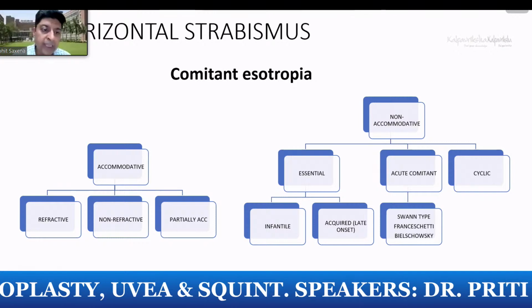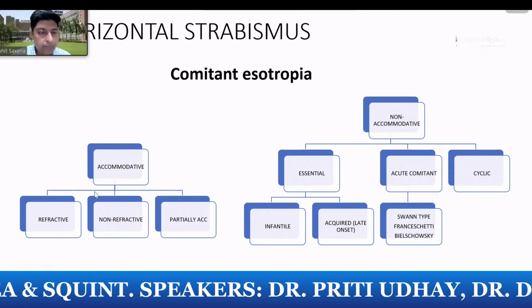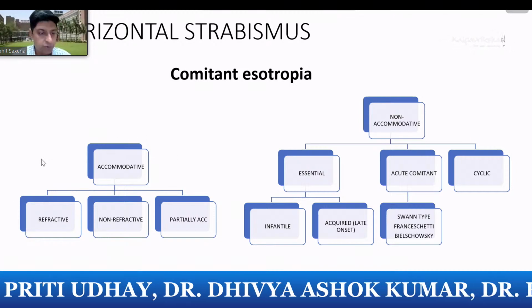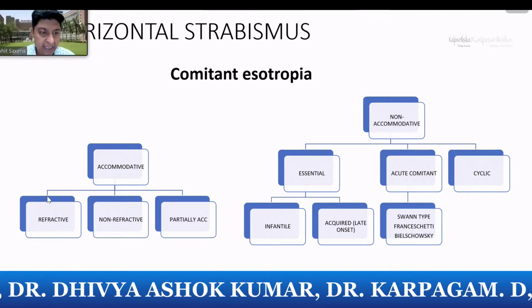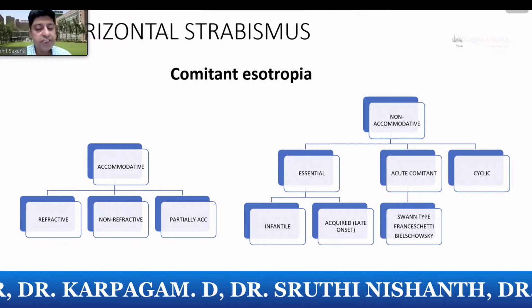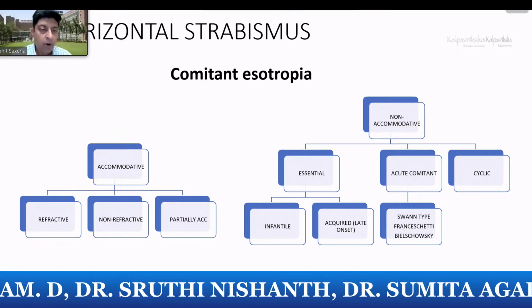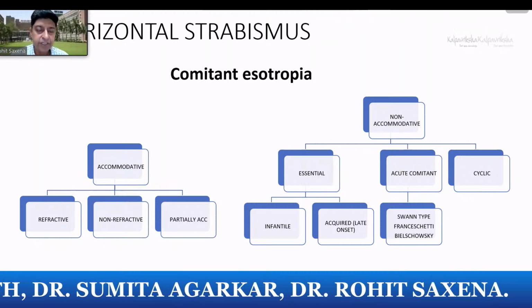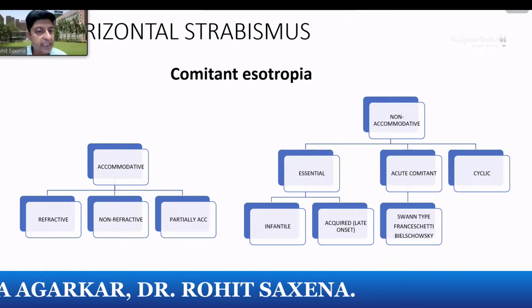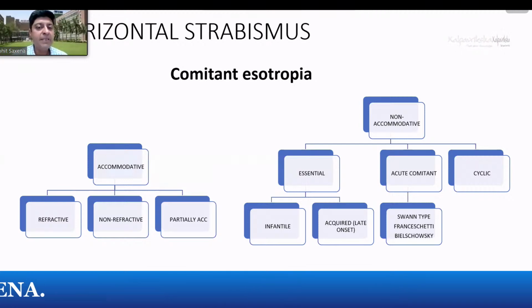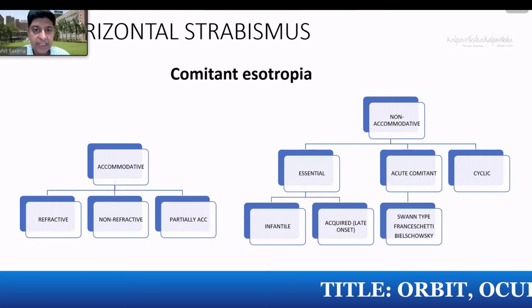Now, if there is a problem in that, then you're going to have a problem in the amount of deviation or in the alignment. So it can be refractive, essentially meaning that there is a baseline refractive error. So if there is a baseline refractive error, the child is accommodating for distance, along with accommodating for near. Now, again, I'll be throwing a lot of terms like this at you, and I'll try and explain them as we go along. Fusional vergence is something that is keeping the eyes in all of us aligned. Our eyes are constantly under a stress of misalignment.